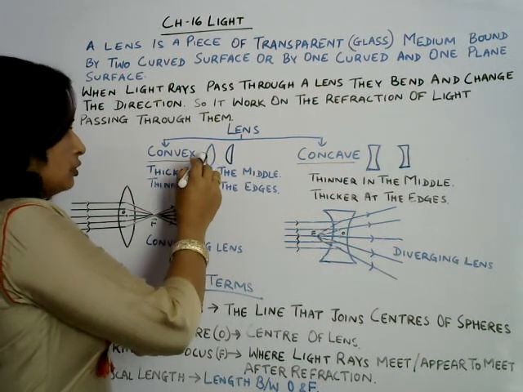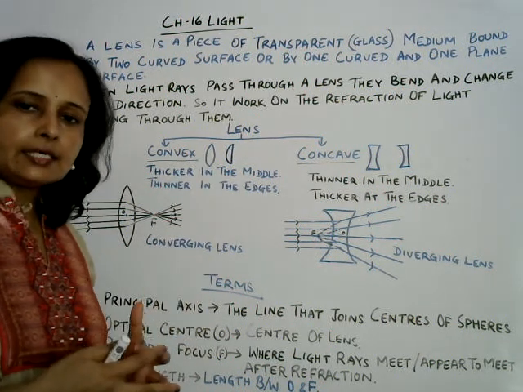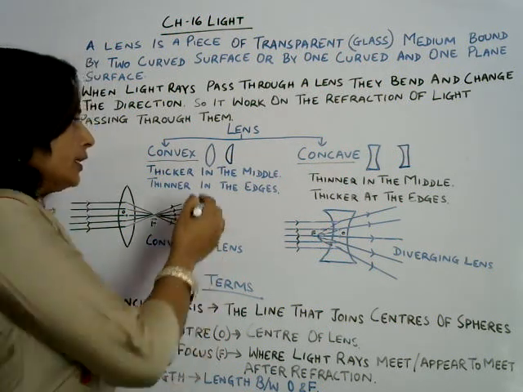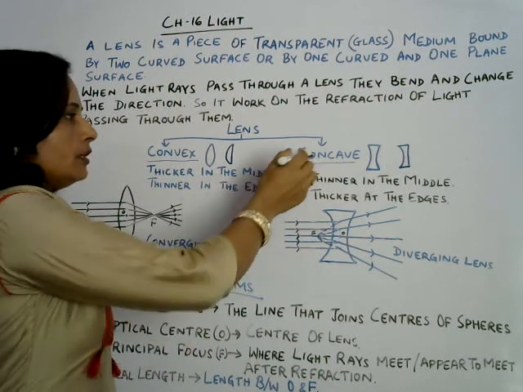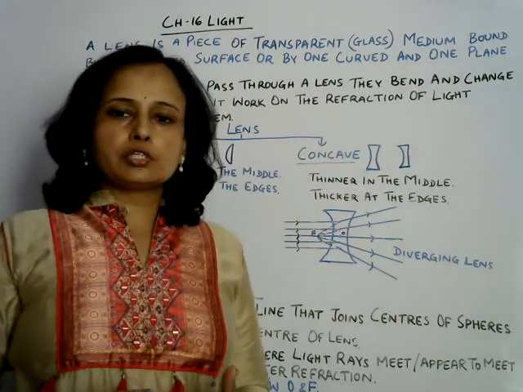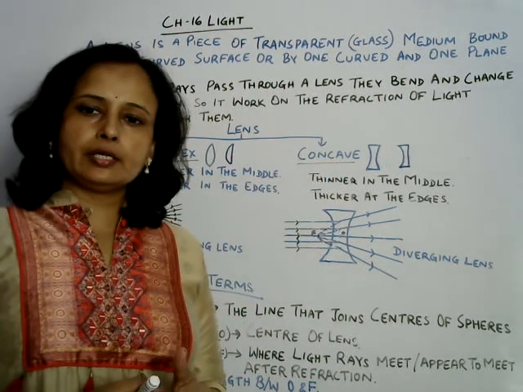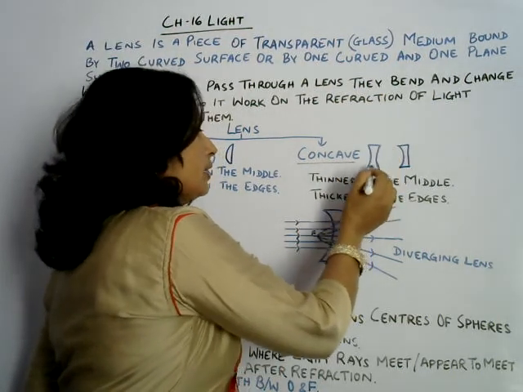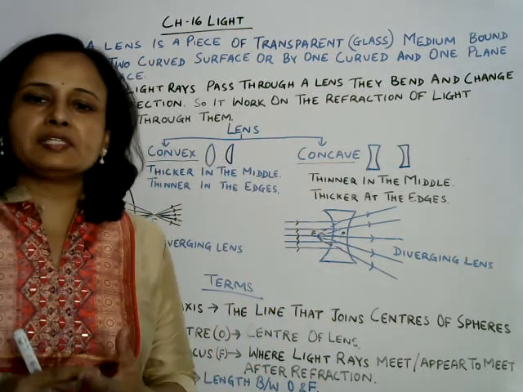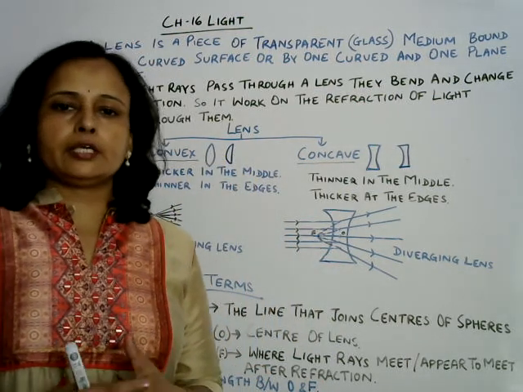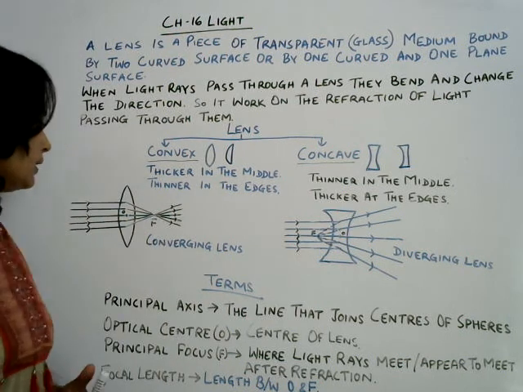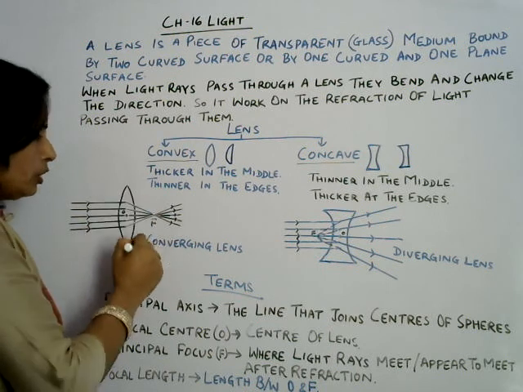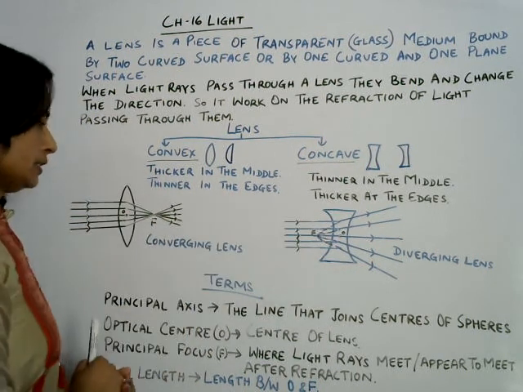Convex lens is thicker in the middle and thinner at the edges. Edges are thinner and the middle is thicker. And concave is just opposite to convex. It is thinner in the middle and thicker at the edges. So this is how we can differentiate convex and concave lens. Now look at the ray diagram, how light ray is refracted through a convex lens and a concave lens.